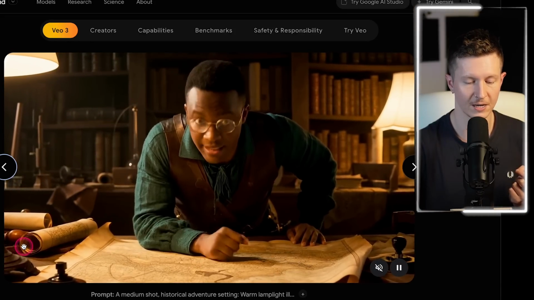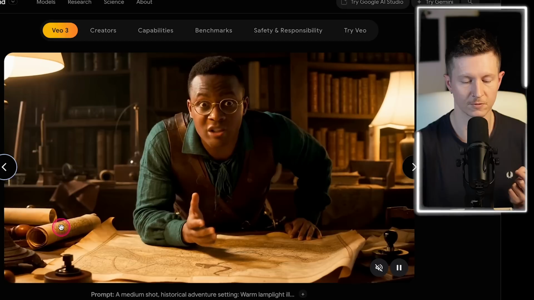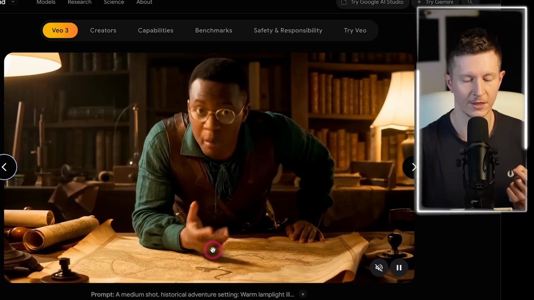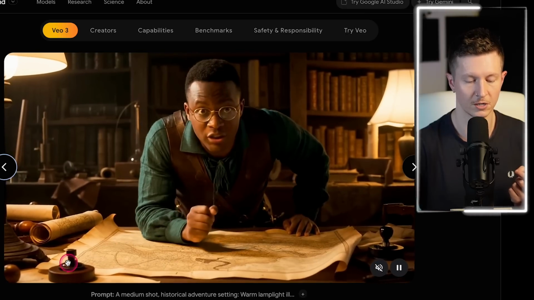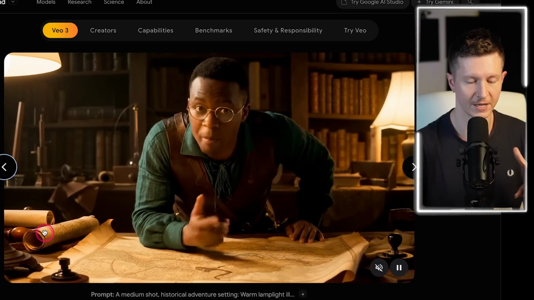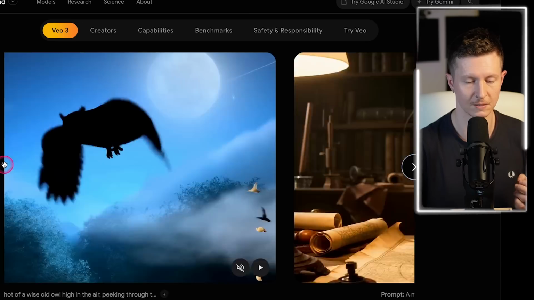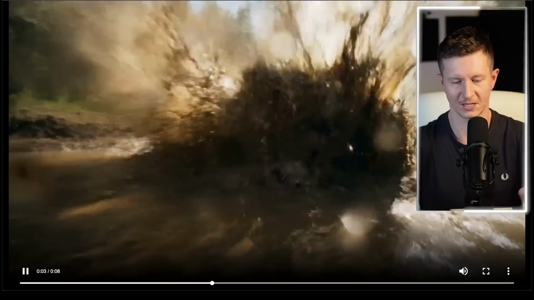Now, just how well this scroll is rendered on this side of the screen is absolutely beautiful. And take note of how the paper flutters as he marks it with his hand at the start of this shot. Just there, he moves his arm and it flutters on the edge. Beautiful consistency. Now, I think this is one of the most impressive examples coming out of VEO3.